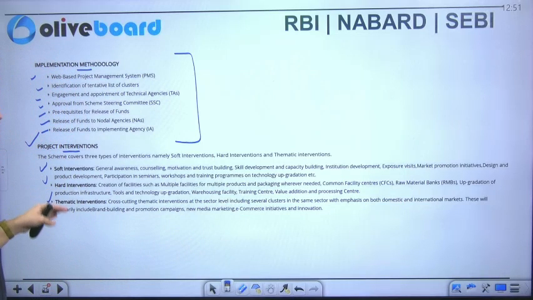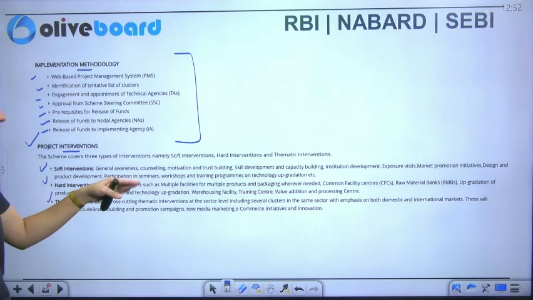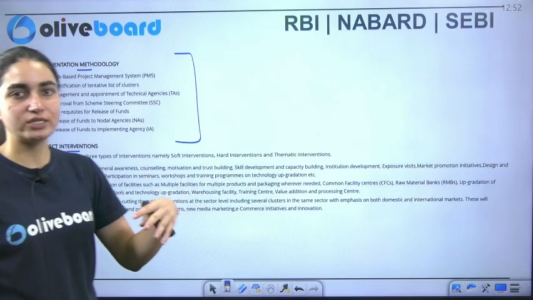Then we have the hard intervention. Hard intervention includes the creation of facilities such as multiple facilities for products and packaging where needed. Common facility centers come into it. Raw material banks come into it. Upgradation of production infrastructure comes into it. Technology and tools upgradation, warehousing facility, training center, validation and processing center come into it, which is a step above general awareness, counseling, motivation, and the other parts here.